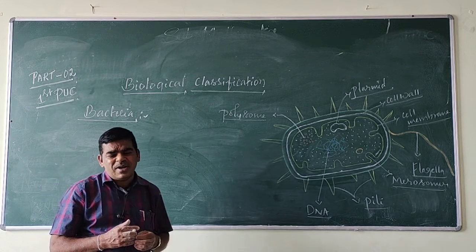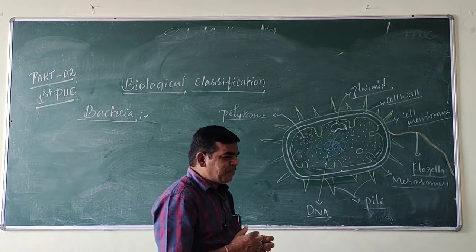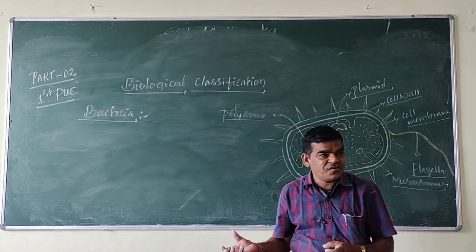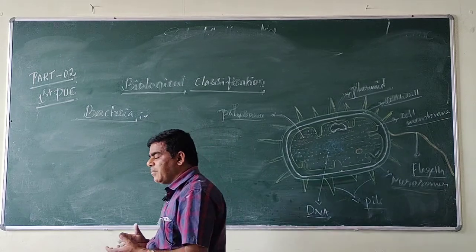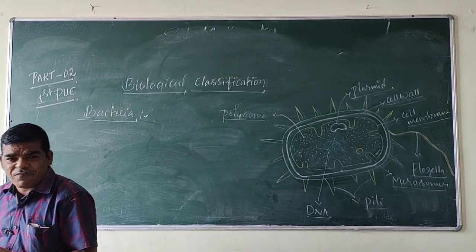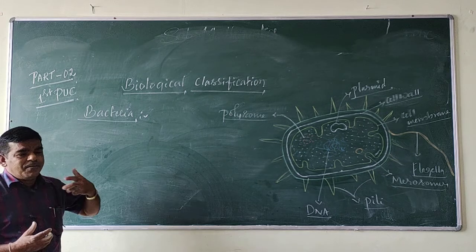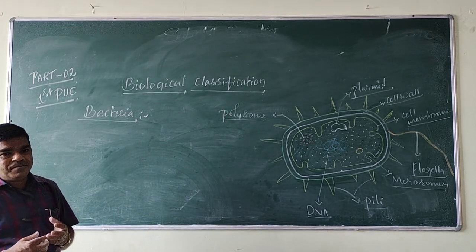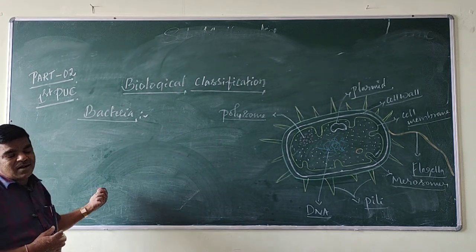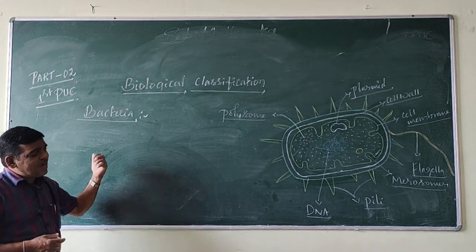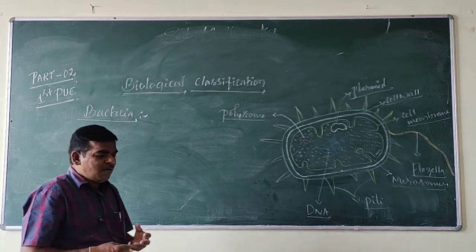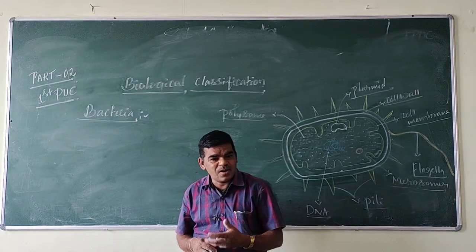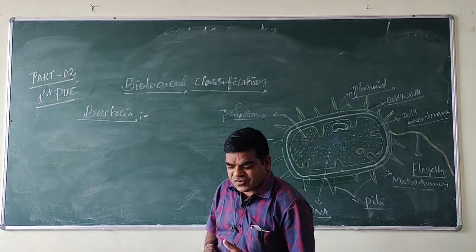Archaebacteria are ancient bacteria. They are prokaryotic life forms, and they can survive in extreme environmental conditions. Based on habitat, Archaebacteria are classified into four types: halophiles, acidophiles, thermophiles, and methanogens.